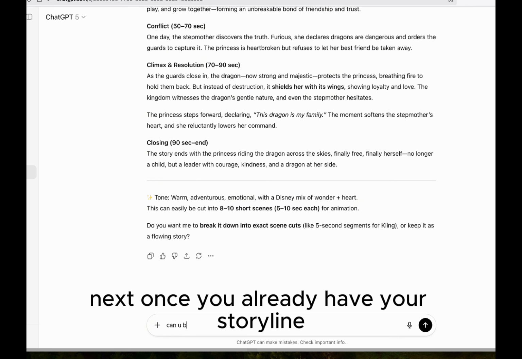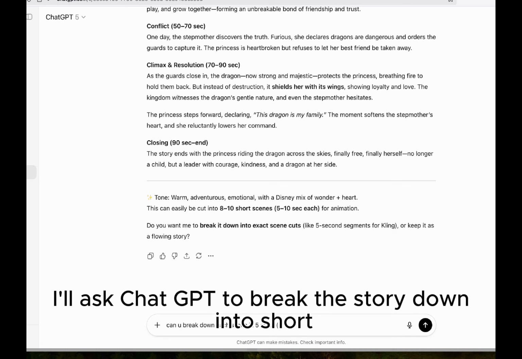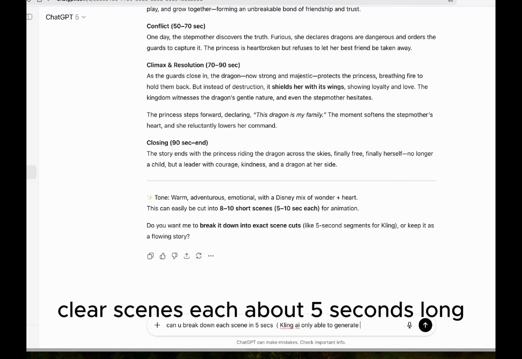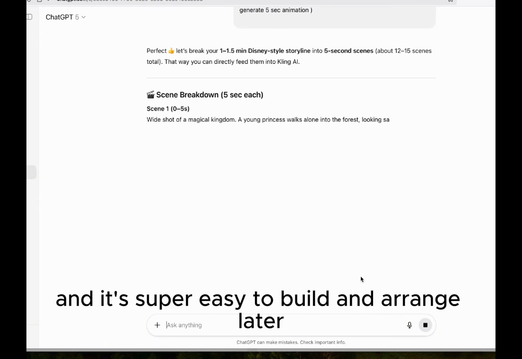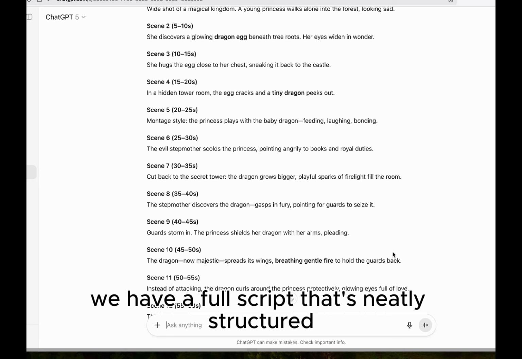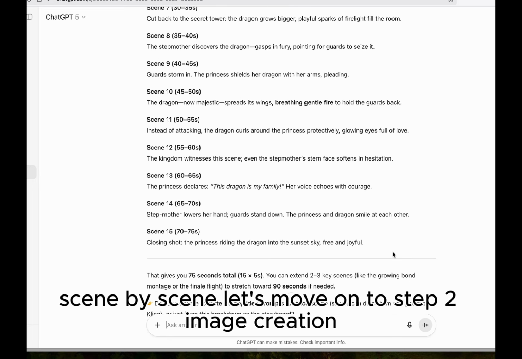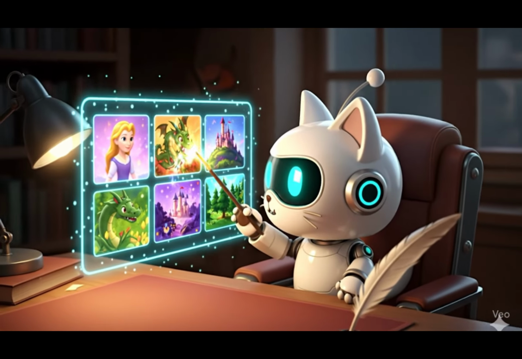Next, once you already have your storyline and you're happy with it, the next step is simple. I'll ask ChatGPT to break the story down into short, clear scenes, each about 5 seconds long. That way, the whole animation is structured scene by scene, and it's super easy to build and arrange later. Now we're done with step 1. We have a full script that's neatly structured, scene by scene. Let's move on to step 2, image creation.